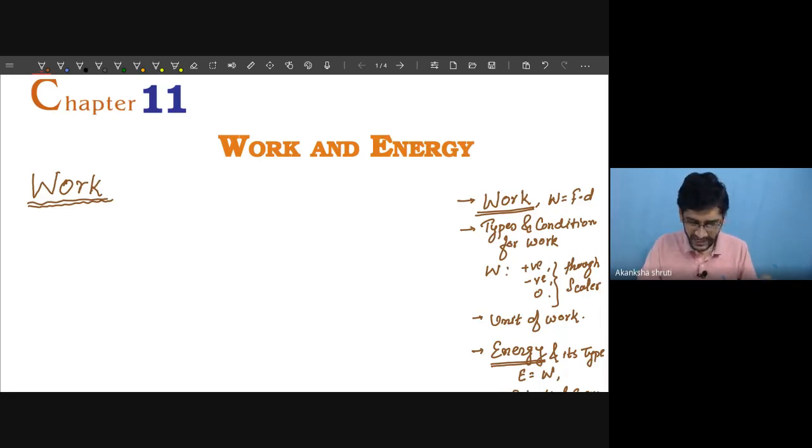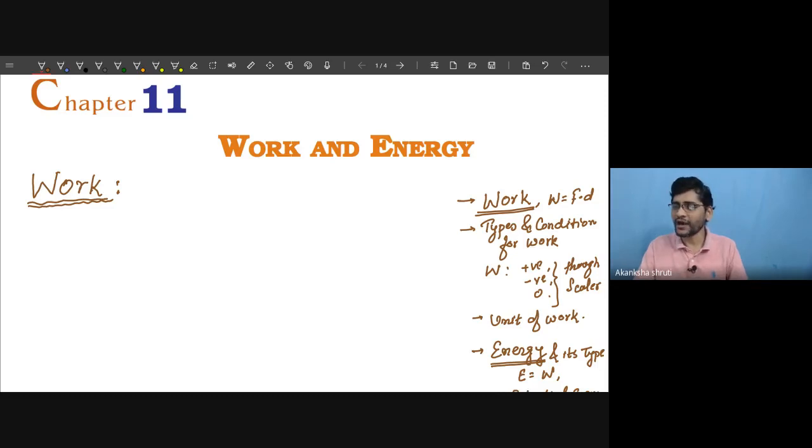Now let's start with work. What is this work? Students, in physics, work has a different meaning than the term work used in our daily life or in English. Like when you are paying time toward your study, you say you are doing hard work. But in physics, whether this is work or not, that we will say. It may not be work done, or you may not be doing any work.